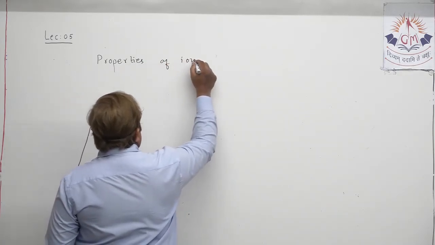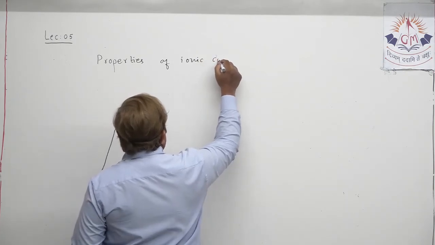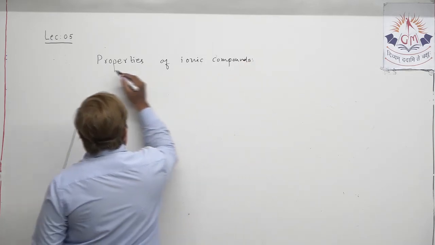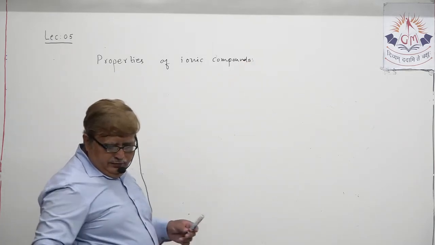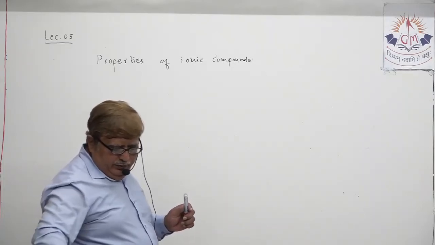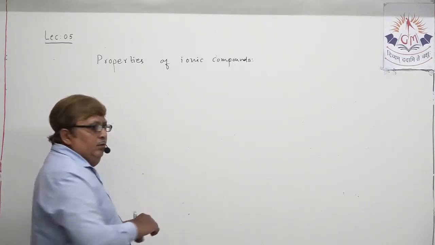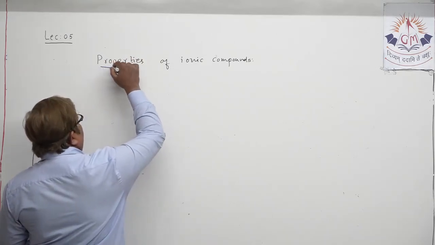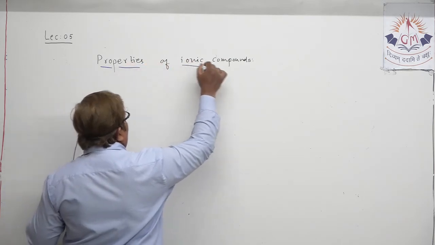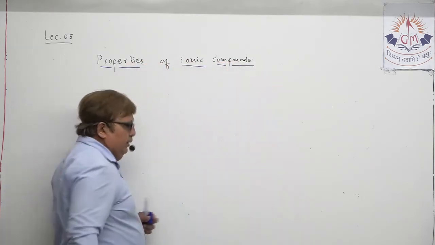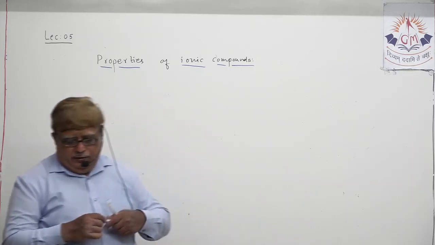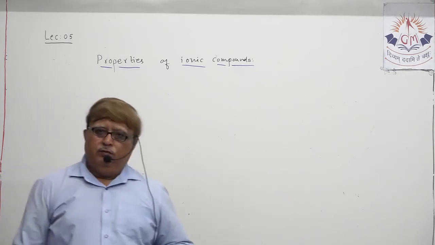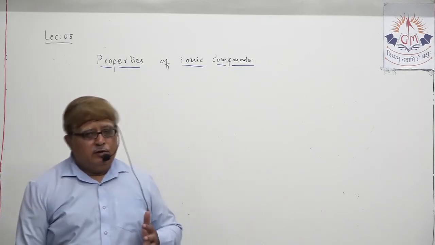Understand? It does not involve any chemical reaction, just understanding the properties of ionic compounds. Understand? Before you discuss the properties of ionic compounds, you must keep one thing very clearly in mind: ionic compounds are formed by electrostatic attraction between what? Between oppositely charged ions.